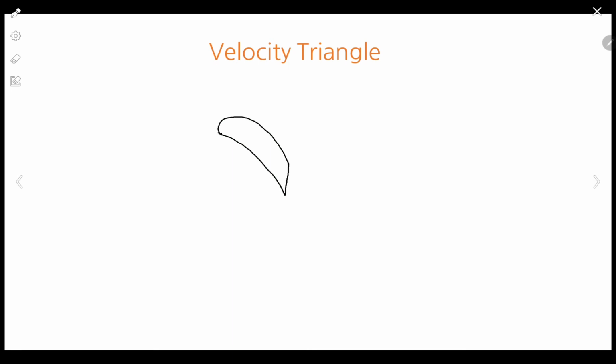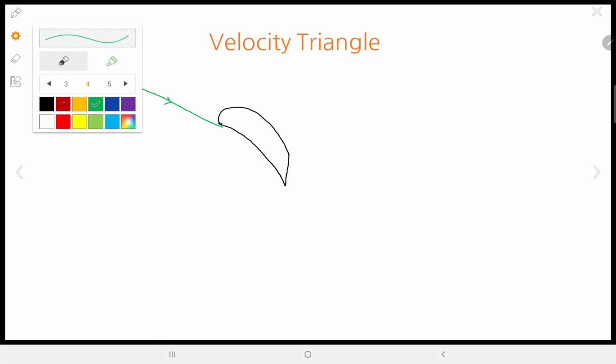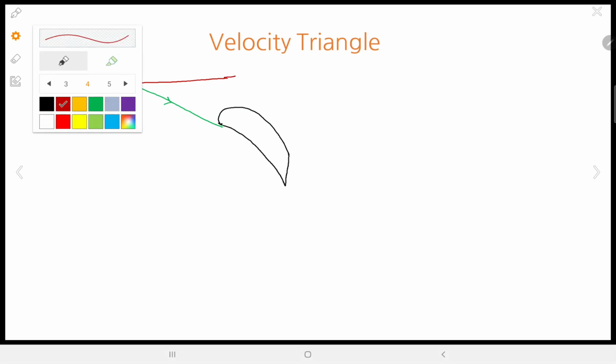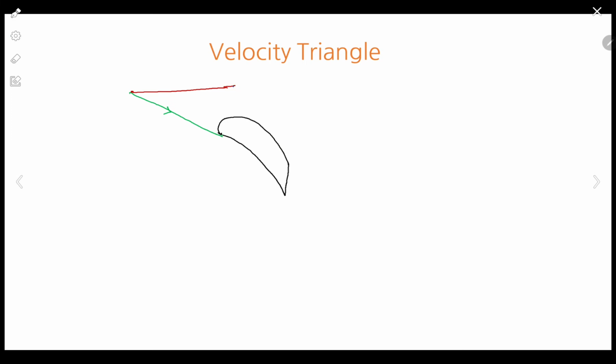Okay, so over here we have the relative velocity like this, correct? U bar like this, then V1 bar like this.